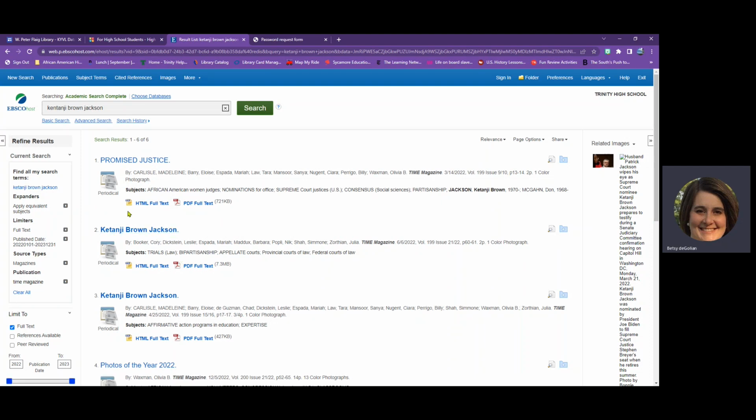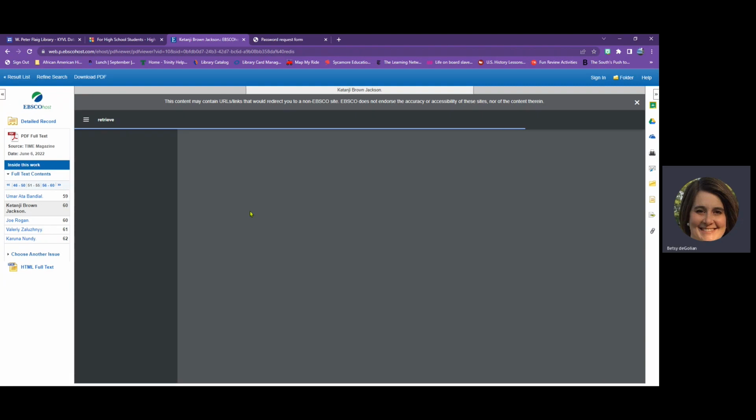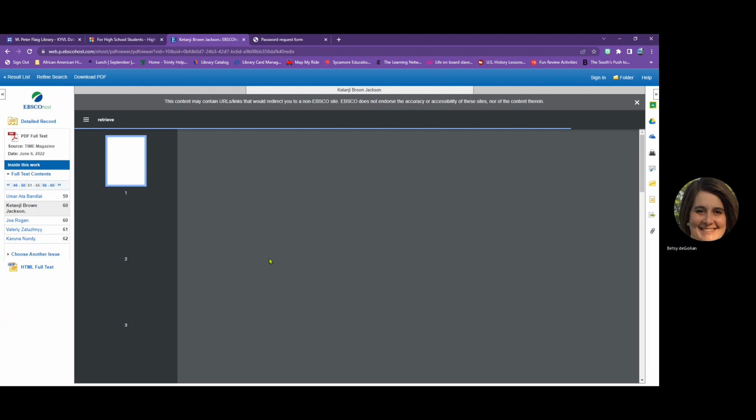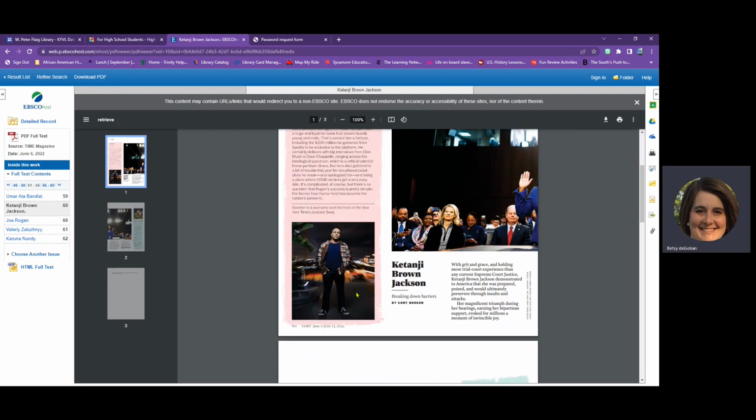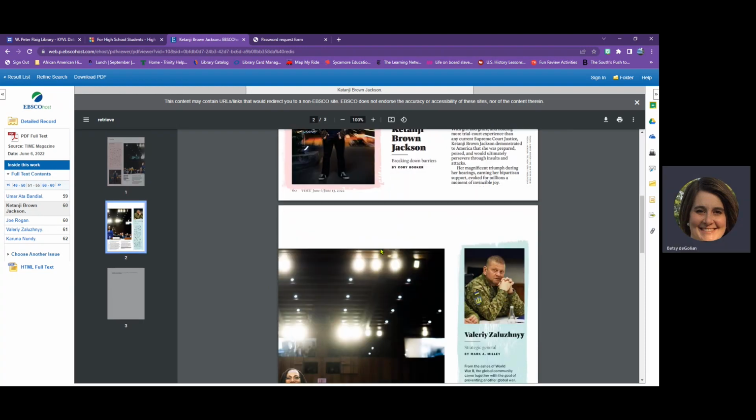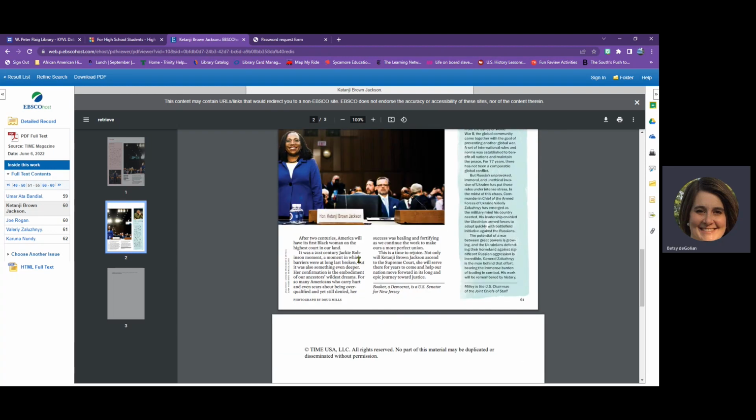These articles give me a choice between the HTML full text and the PDF full text. If you have the choice of PDF, you always want to use it because you get the scans of the actual pages from the source with page numbers, which are helpful for in-text citations. Here, I can read a short article about Ketanji Brown Jackson and her nomination to the Supreme Court.